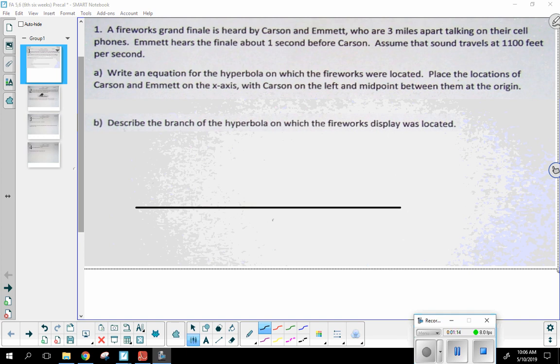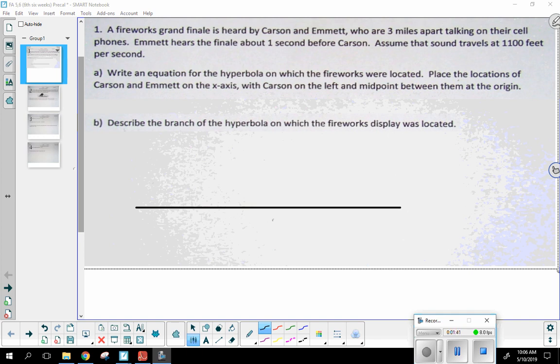Let's see what this one says. Fireworks grand finale is heard by Carson and Emmett, who are 3 miles apart, talking on their cell phones. Emmett hears the finale about 1 second before Carson. Assume that sound travels at 1,100 feet per second. Write an equation for the hyperbola on which the fireworks were located. Place the locations of Carson and Emmett on the x-axis, with Carson on the left and the midpoint between them at the origin. Okay, so this is describing a hyperbola that's opening horizontally.